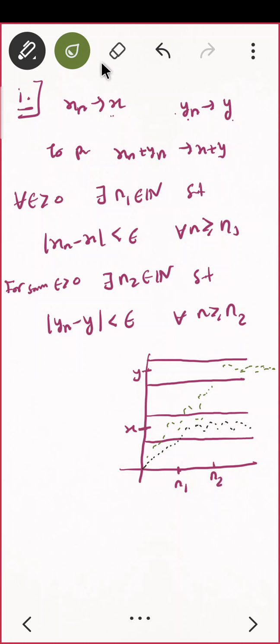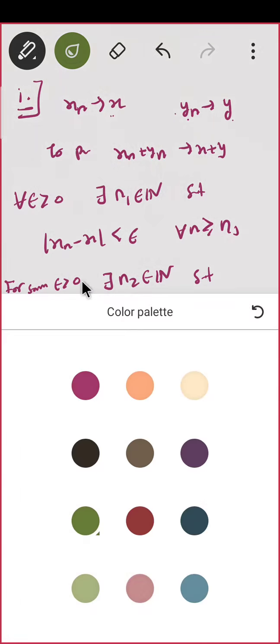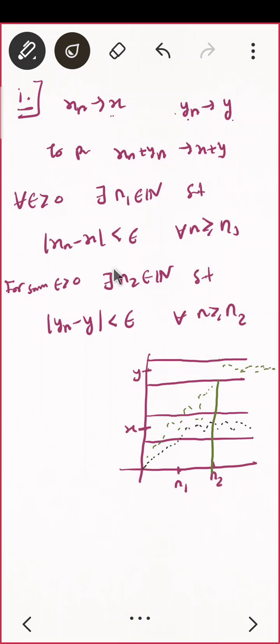So I'll do one more thing. I'll draw a line here. This is the border for n2, and I do it with black for n1, correct? Okay, so do you understand? Whatever I have written, I'm just drawing it properly. That's it.